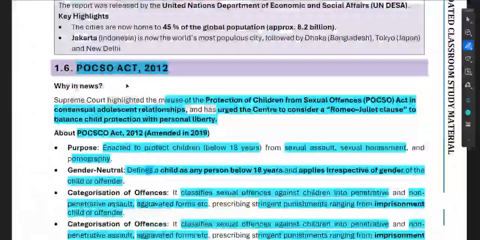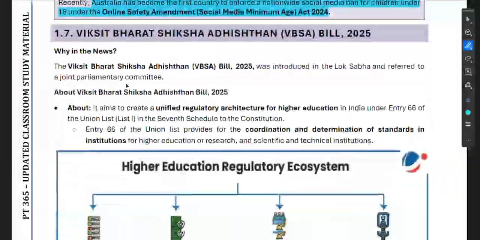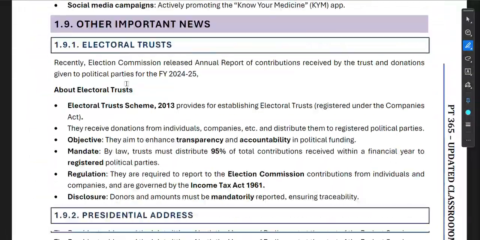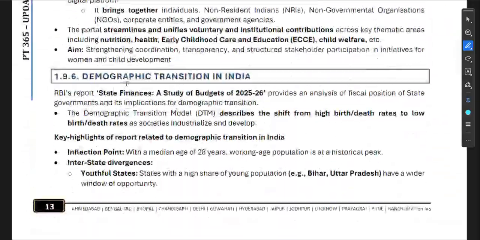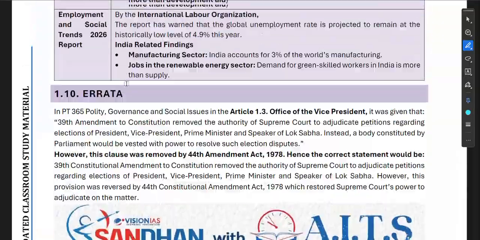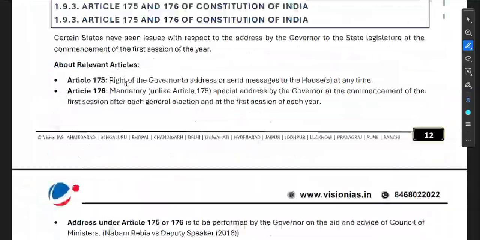Okay, so far I think 6 topics we have been able to cover. Now I think 3 or 4 pages are left. This will be the last page here. So what we are going to do is increase our speed a little bit.